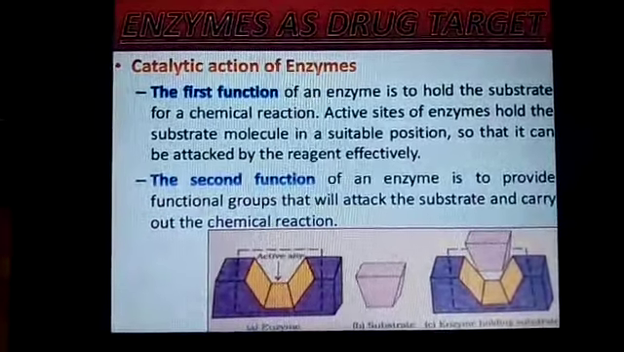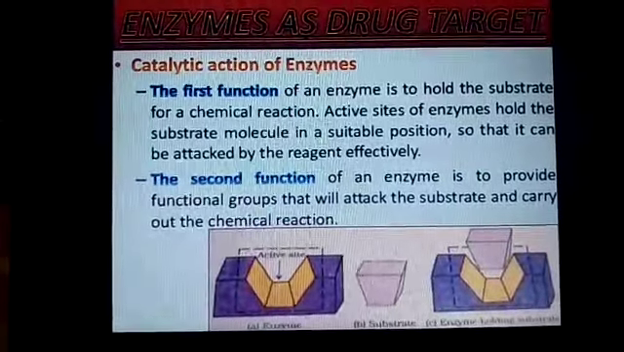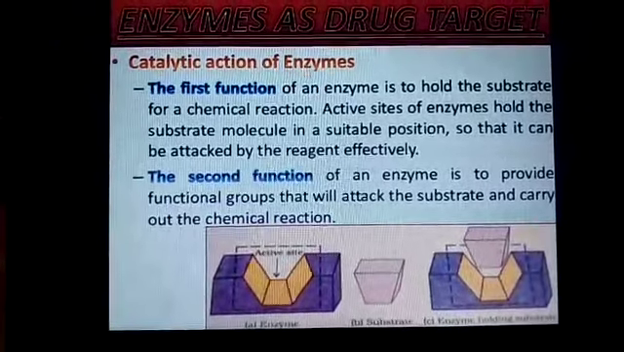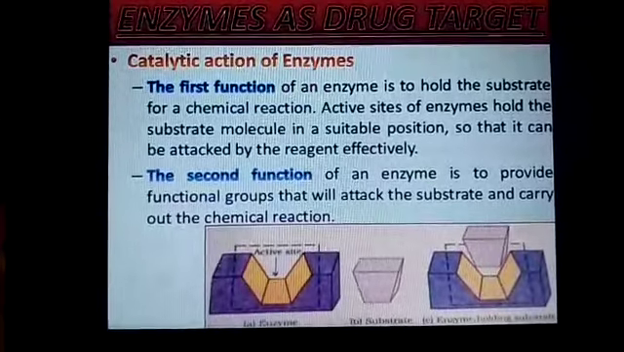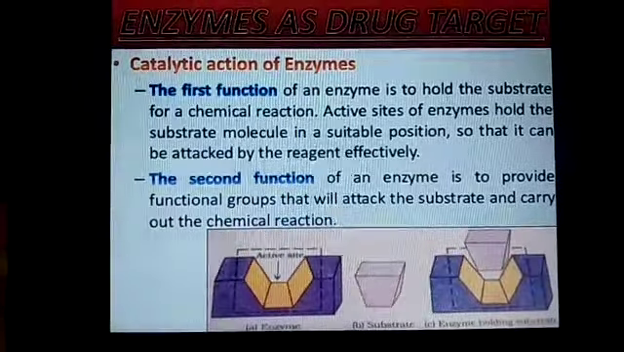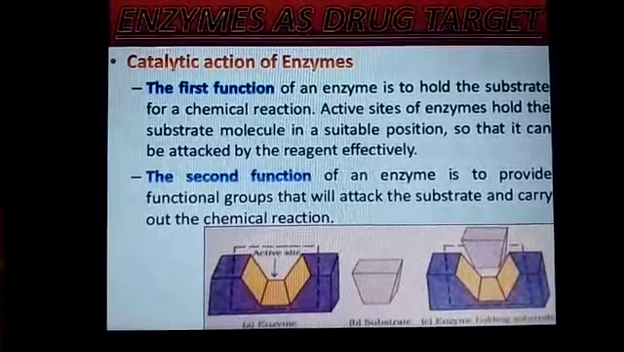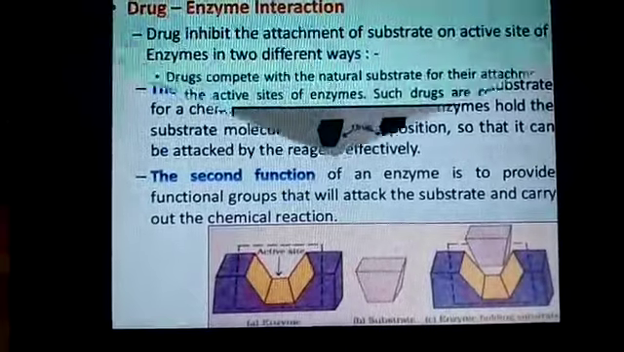The first function of the enzyme is to hold the substrate for the chemical reaction. The active site of the enzyme holds the substrate molecule in a suitable position so that it can be attacked by the reagent effectively. The second function of the enzyme is to provide the functional group that will attack the substrate and carry out the chemical reaction.